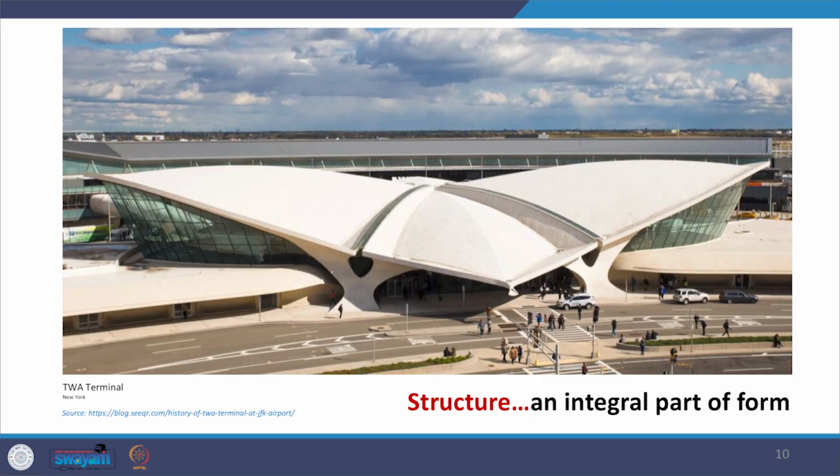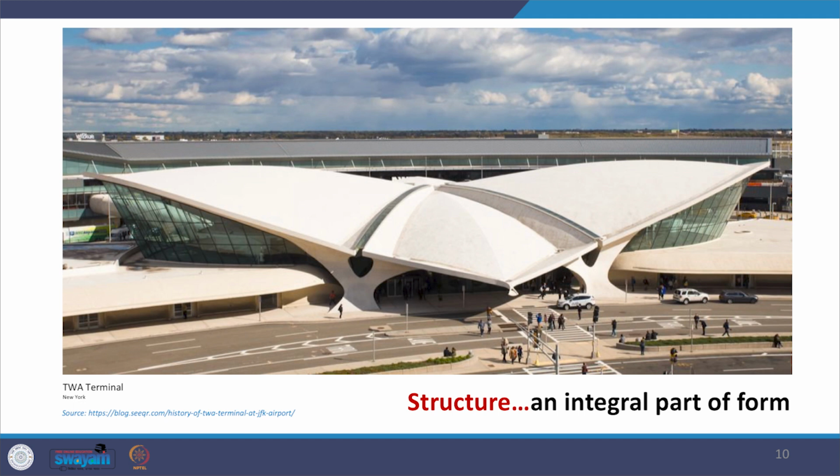It is not as regular as we often see in regular buildings. So this is another example where the form is predominant over the structure, but again, to make it happen, to get this feeling that we can resemble it with a bird's nest, it has to be supported with the right type of structure.